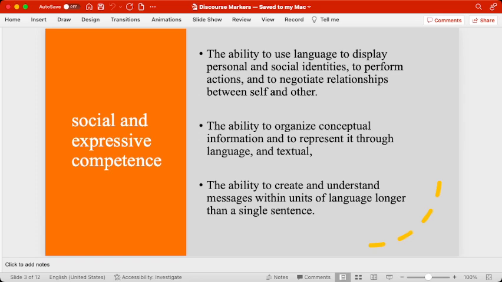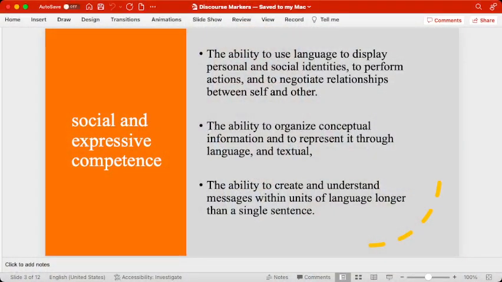So, expressive and social competence means actually that we must be able to produce language and we must be able to manage language as well. So, two types of competence are required. One, that you must be capable of producing language, and after that, you must be able to manage that language in such a way that you are more and more effective. If this competence is there, then only discourse would be effective. And how that can lead us to discourse markers, let us see that.